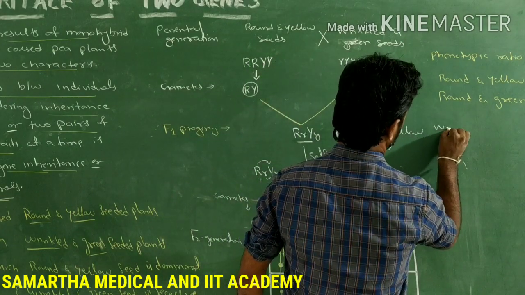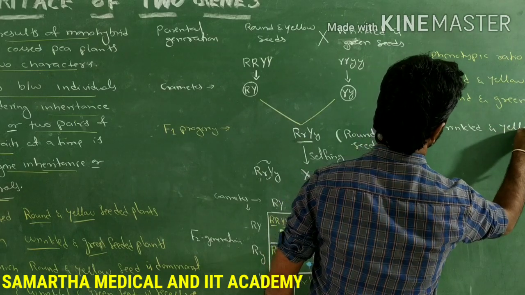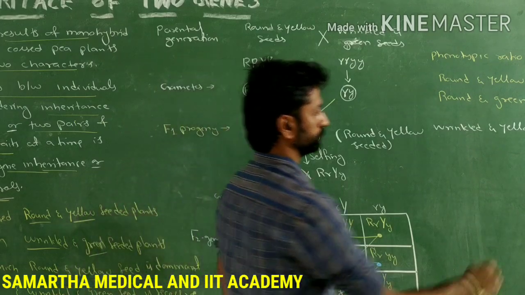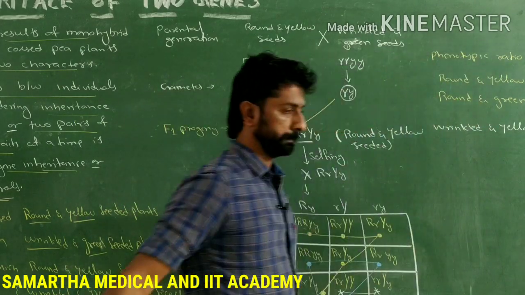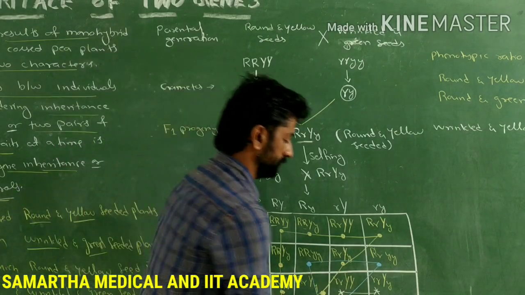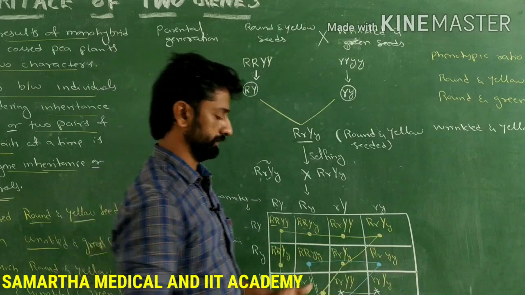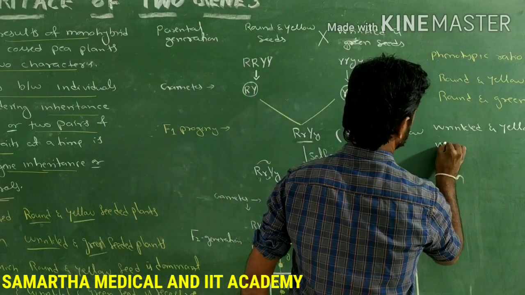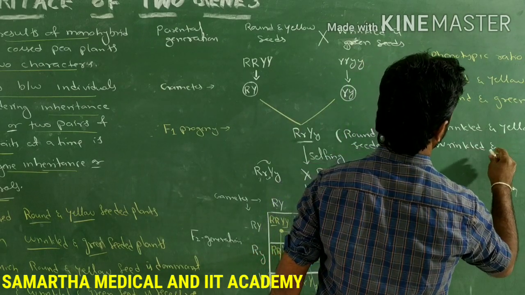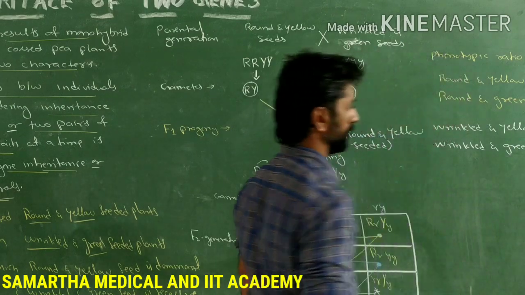So wrinkled and yellow seeds. How many such plants are there? 1, 2 and 3. 3. Next, remaining is only one plant. So what is that one having? This is having wrinkled as well as green. So the next phenotype is the plants with wrinkled and green seeds. Only one such plant is present.